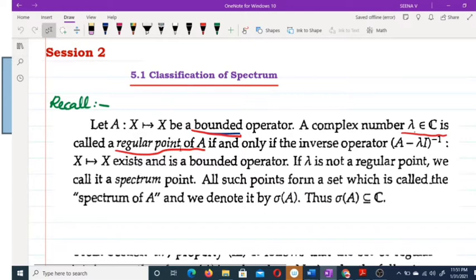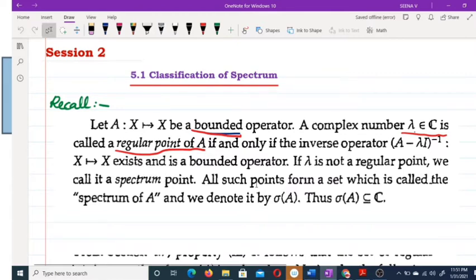Okay, so A from X to X is a bounded operator. Lambda is called a regular point of A if and only if the inverse operator (A minus lambda) inverse exists, and it is a bounded operator. Clear? If lambda is not a regular point, we call it a spectrum point.